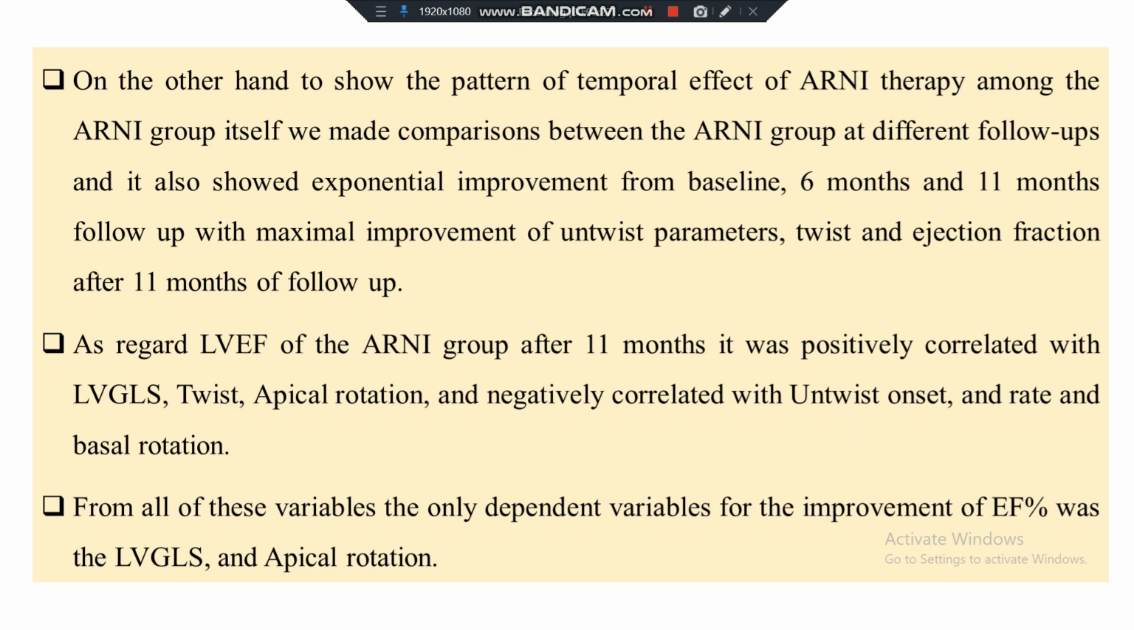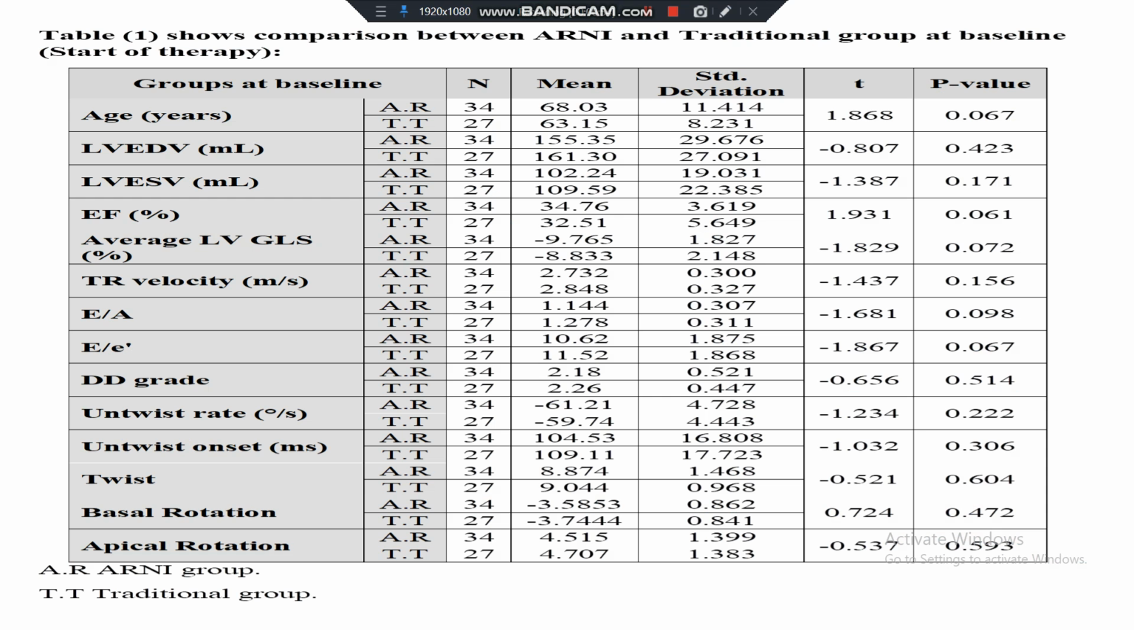As regards the ejection fraction of the RNA group after 11 months, it was positively correlated with the left ventricular global longitudinal strain, twist, apical rotation, and negatively correlated with untwist onset and rate and pace of rotation. From all of these variables, the only dependent variables for the improvement of ejection fraction were left ventricular global longitudinal strain and apical rotation. These tables showed that there was no statistically significant difference.